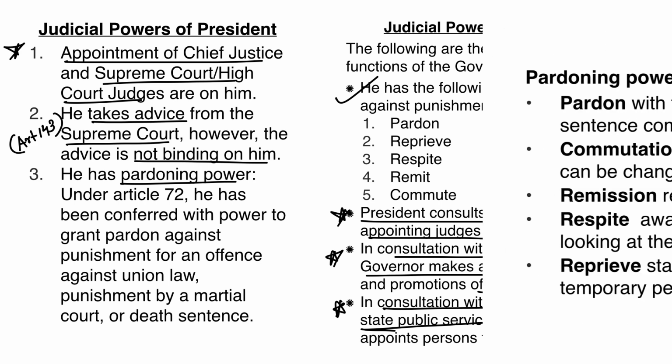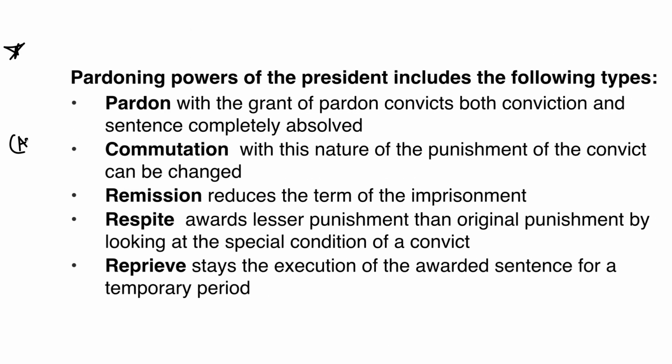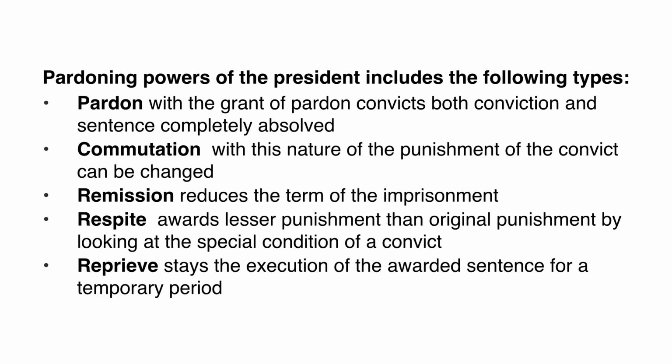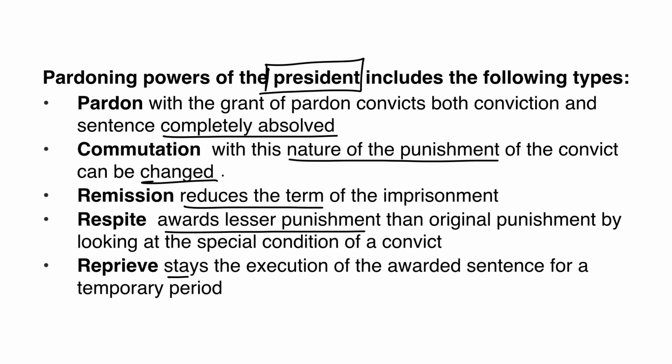Quickly understand the pardoning powers of the president and the governor. Firstly, I'll tell you that the governor does not have the power to pardon a death sentence. That is only with the president. Okay? Now, pardon means what? That the conviction and the sentence is completely absolved. Whereas what does commutation mean? The nature of the punishment is changed. Now, remission means what? Reduction in the term of imprisonment. Respite is what? Awarding lesser punishment than the original punishment because of any special condition of a convict. Reprieve means a stay order on the execution of the awarded sentence for a temporary period.